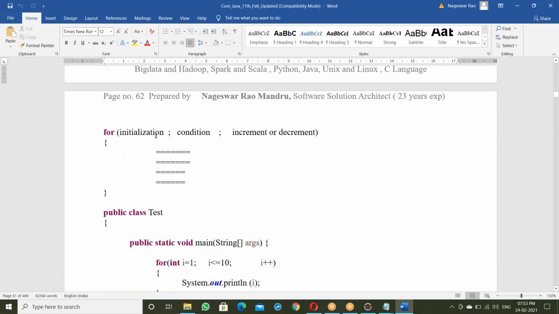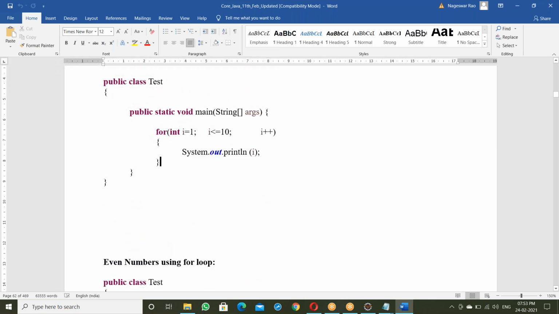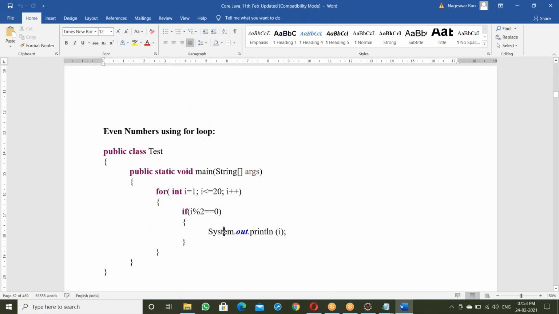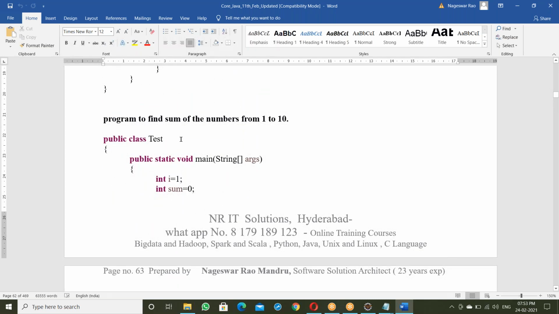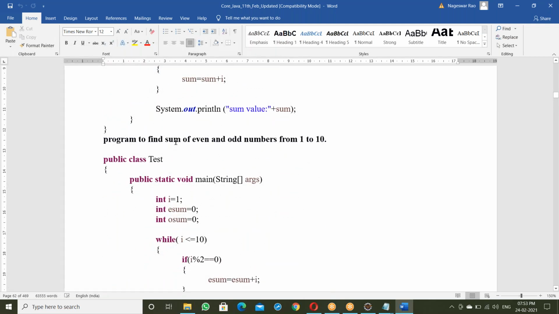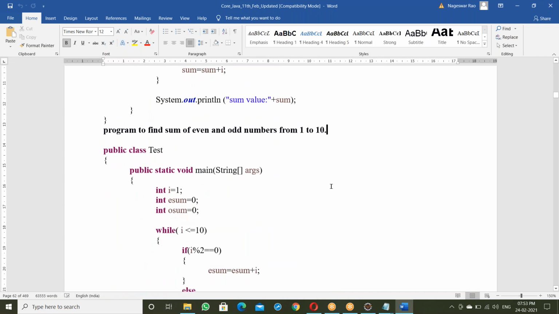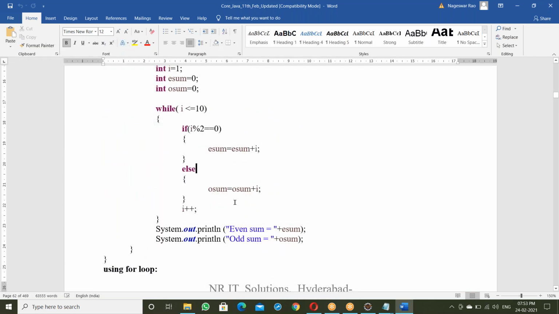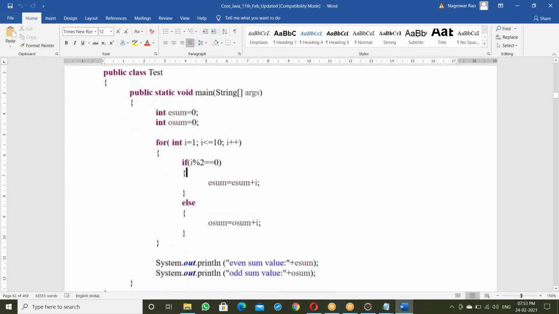For loop: initialization, condition, increment, decrement syntax. 1 to 10 using for loop, even numbers using for loop. Next, find the sum of numbers 1 to 10 using while, same thing using for loop. Sum of even and odd numbers 1 to 10 using while and for loop.